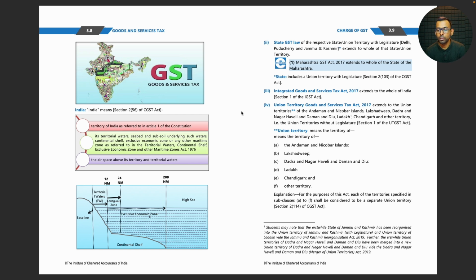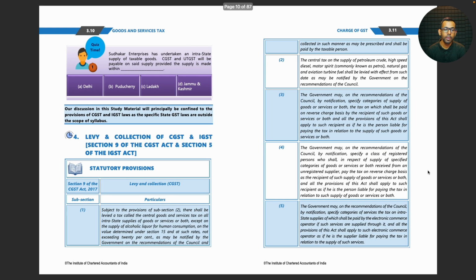UT GST extends to the union territories of Andaman Nicobar Islands, Lakshadweep, Dadra and Nagar Haveli, Daman and Diu, Ladakh, Chandigarh and other territory where union territories are without legislature. For the purposes of this act, each of the territories specified in subclauses A to F shall be considered to be a separate union territory.